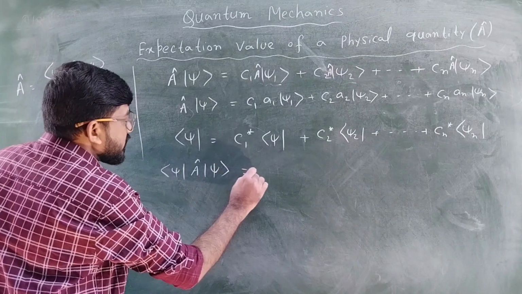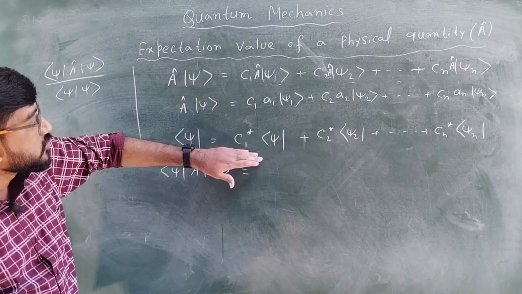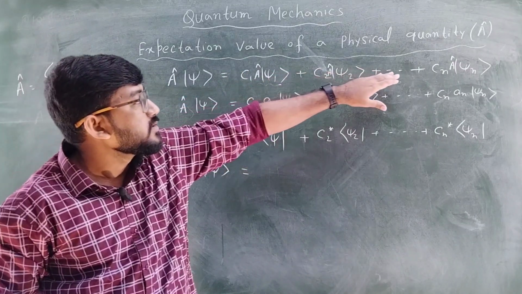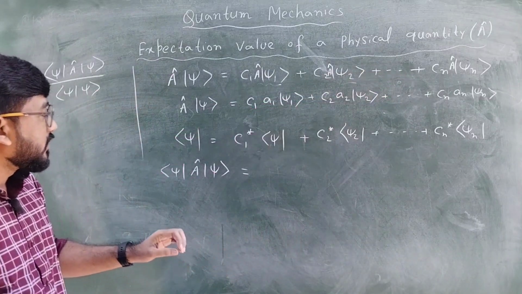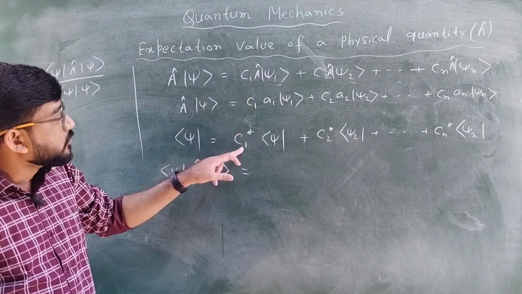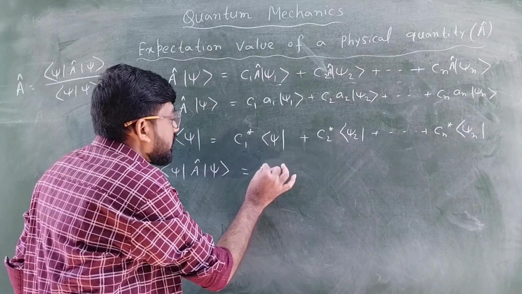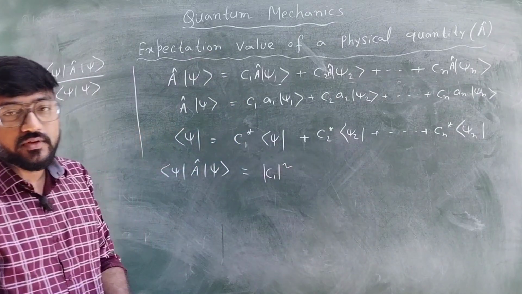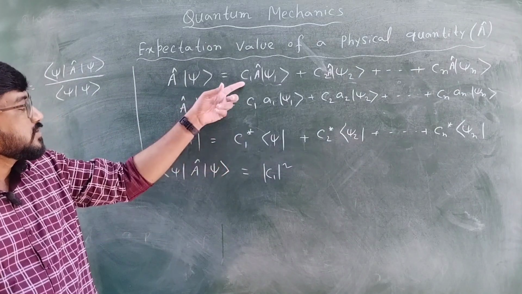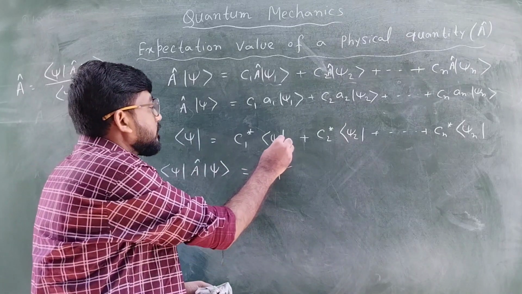Now what will this be? This will be multiplied with this, this with this, and this with this. But see, if we multiply this with this, then c1 star c1 will be mod c1 square, according to the complex conjugate theory that z star z is mod z square. Now what will be psi 1 with psi 1?